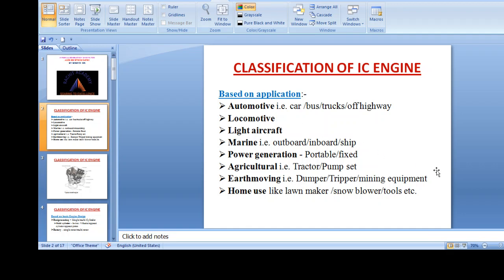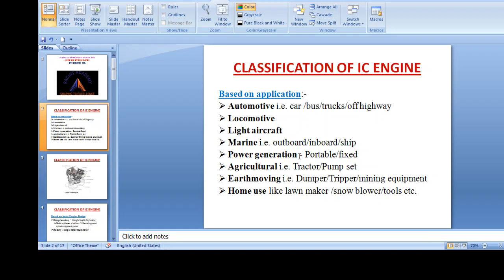Likewise, the locomotive is the engine which gives the motive force to a train engine. A locomotive engine is a rail transport vehicle that provides the motive force for a train. Third is light aircraft. In various light aircraft, the internal combustion engine is being used.